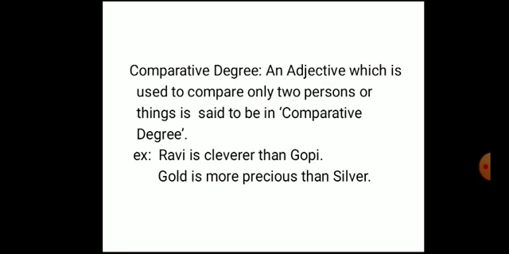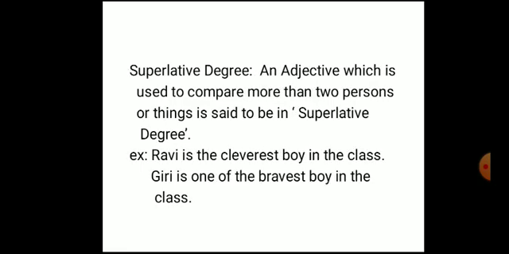Understood, beta? Coming to superlative degree, an adjective which is used to compare more than two persons or things is said to be in superlative degree. So, Ravi is the cleverest boy in the class. Giri is one of the bravest boys in the class. The rose is the most beautiful flower. In the first we said the rose is a beautiful flower. Then in comparative we said the rose is more beautiful than jasmine. And then coming to superlative degree, we said the rose is the most beautiful flower. So this is superlative.